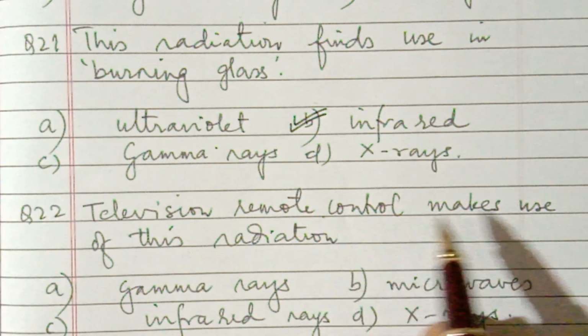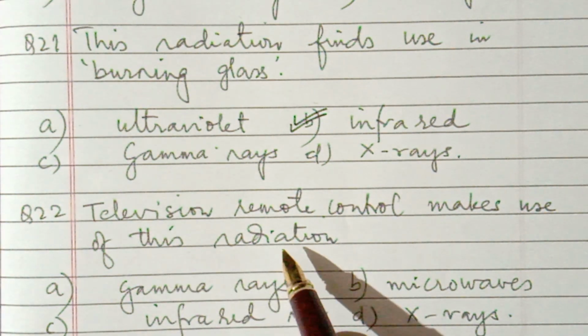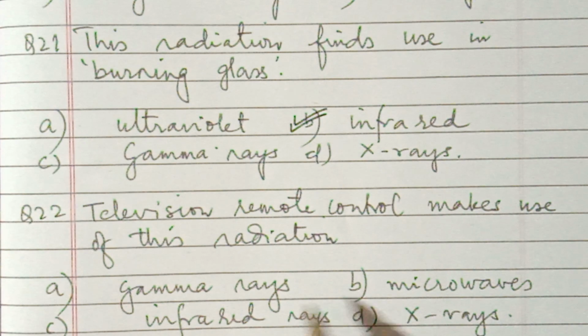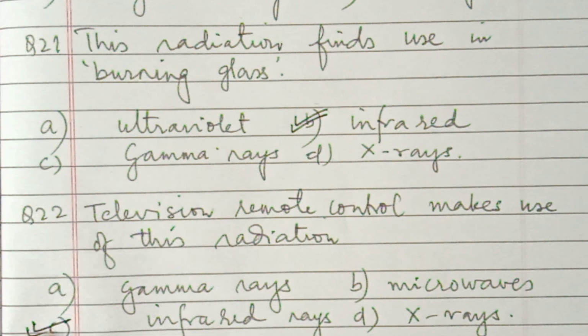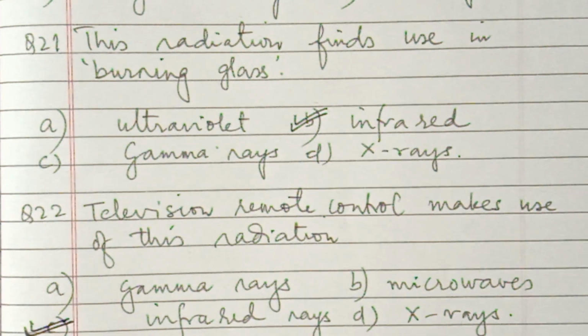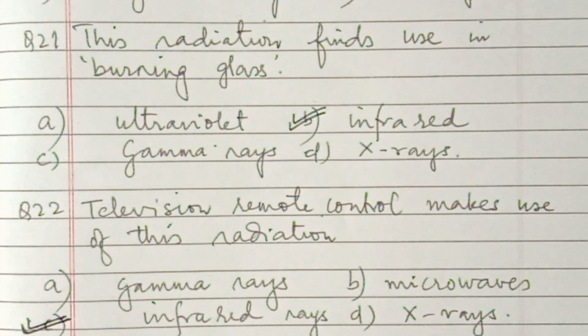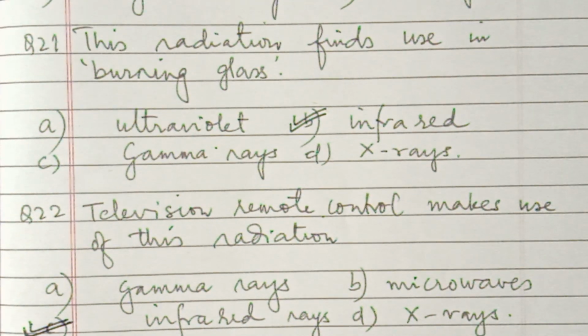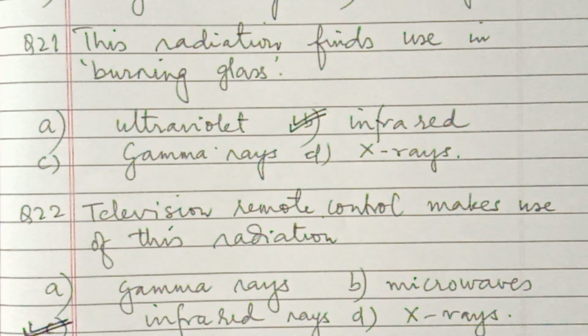Next question 22. Television remote control makes use of this radiation. Which radiation? Here the options are gamma rays, microwaves, infrared rays, X-rays. So the answer is infrared rays. Nowadays remote controls for television are available which use radio waves also, but here that option is not there, so it is infrared rays.